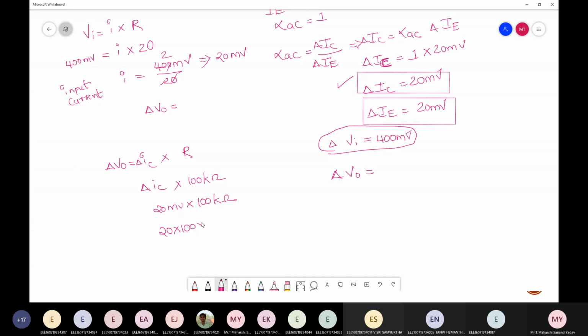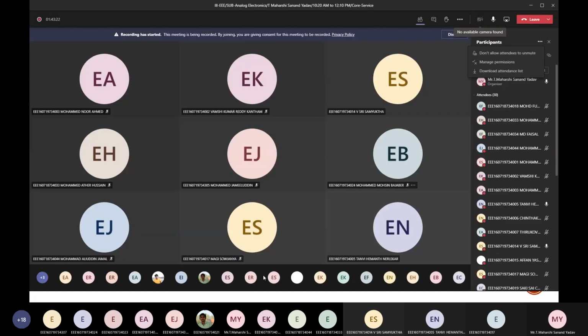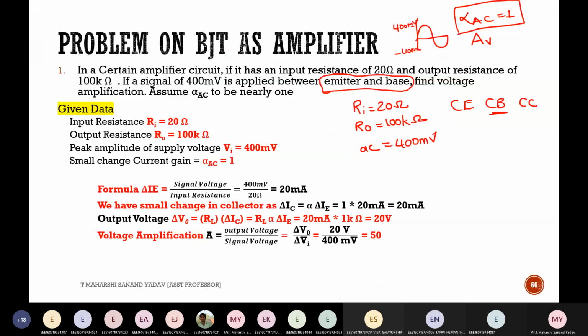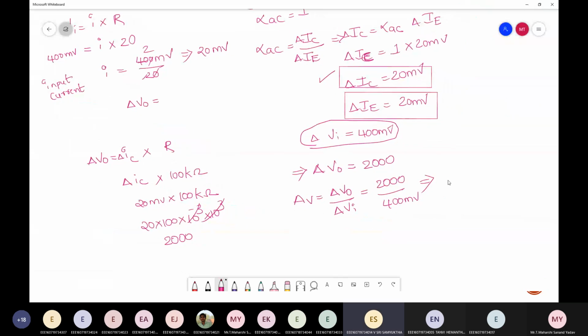20 into 100, milli is 10 power minus 3, kilo is 10 power 3, so that becomes neutral. So I got 2000. Correct? So voltage gain AV is equal to change in output voltage with respect to change in input. Output voltage is 2000 divided by 400 millivolt. Try to solve this and you'll get the answer. So voltage gain AV. Clear, or any doubts with this concept? Better you can take any other values also, no issue.